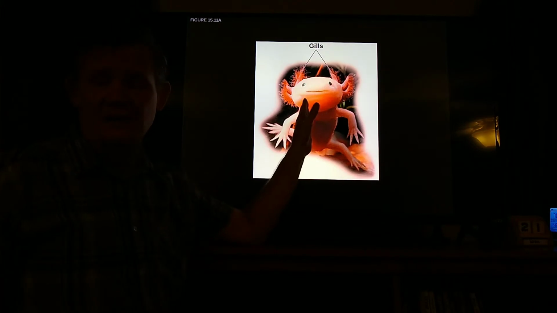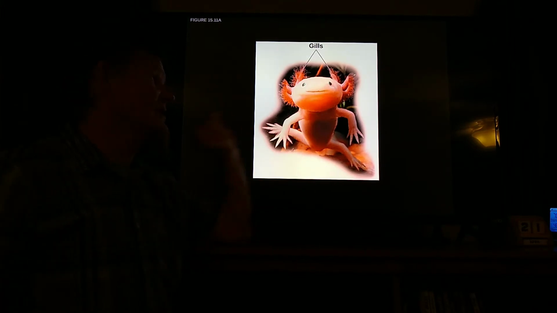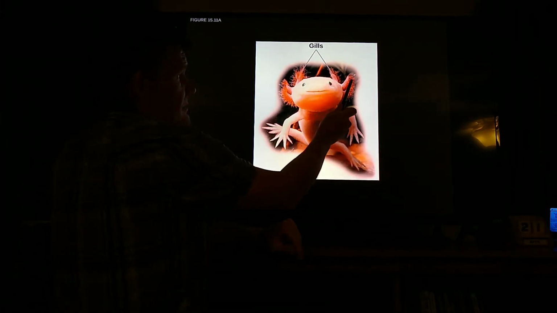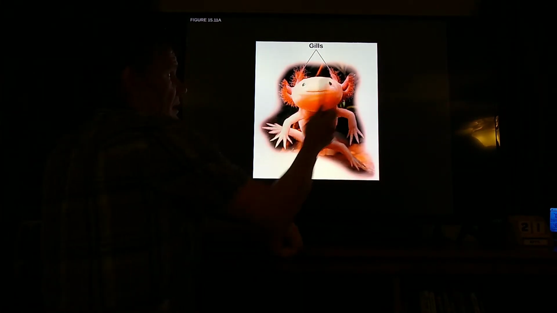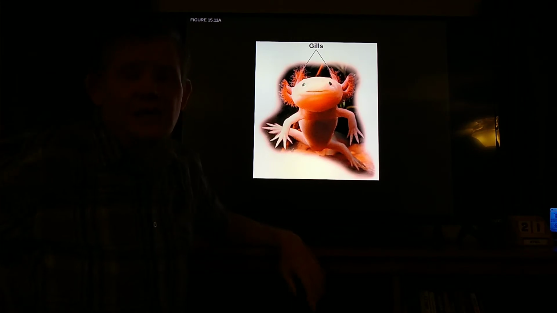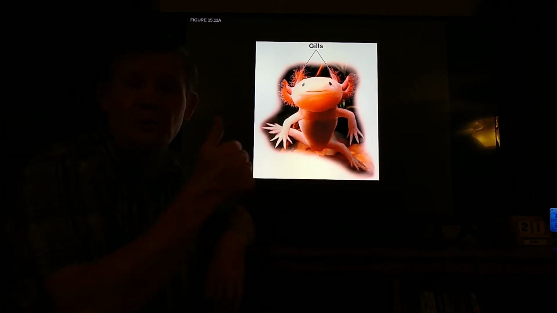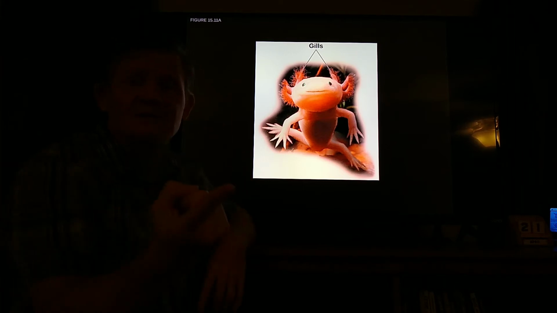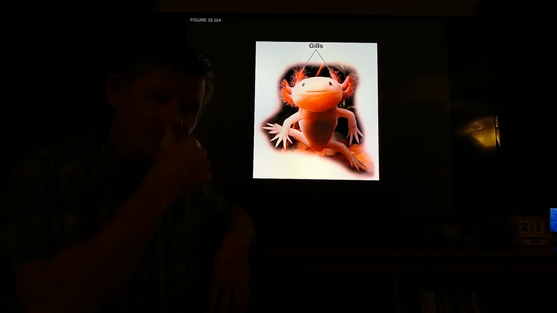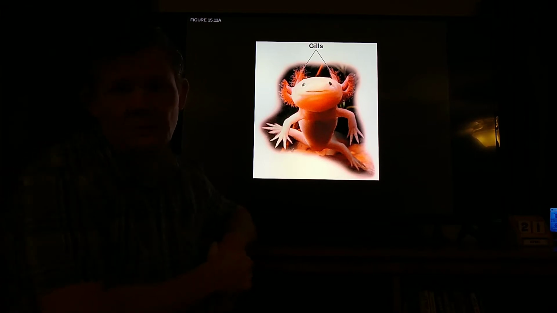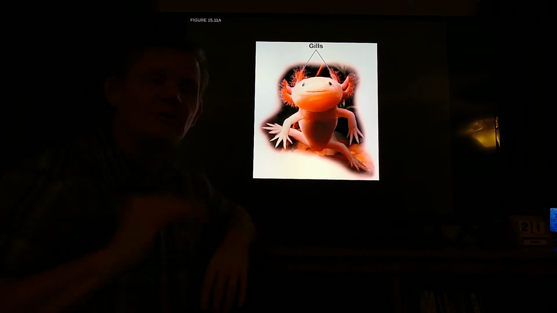This is a salamander. It's not a lizard. This is a salamander. And what do I want you to see? What I want you to notice is these structures right here. Those are the gills of this salamander. Now remember, a salamander is an amphibian. Amphibians are born in water and come out on land as an adult. Well, do gills work on land? If they did, fish wouldn't die when you brought them out of the water. Gills don't work on land.